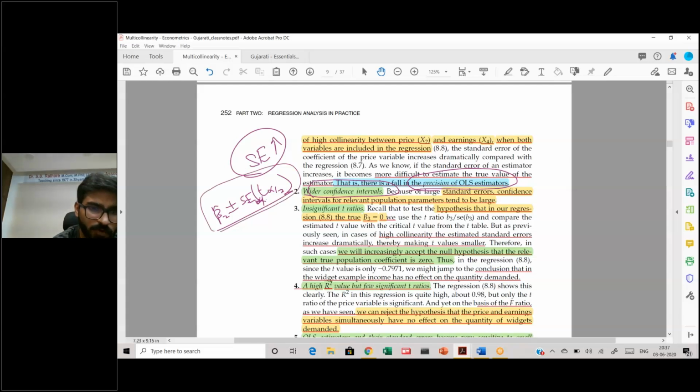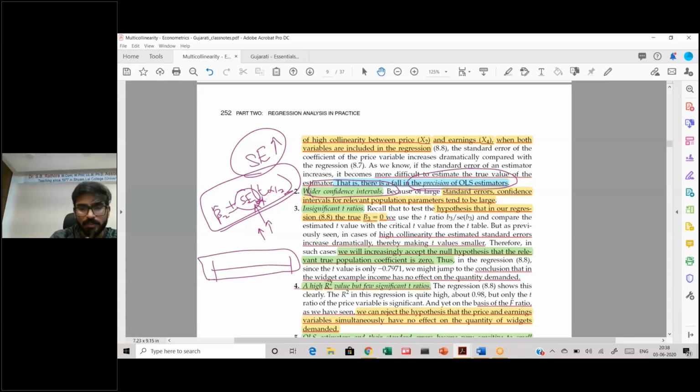Remember, this was the confidence interval. Now what has happened is that your standard error is increasing, and if the standard error is increasing, your confidence interval is increasing. Remember the confidence interval approach? So your confidence interval is wider because the standard error is high in this case.